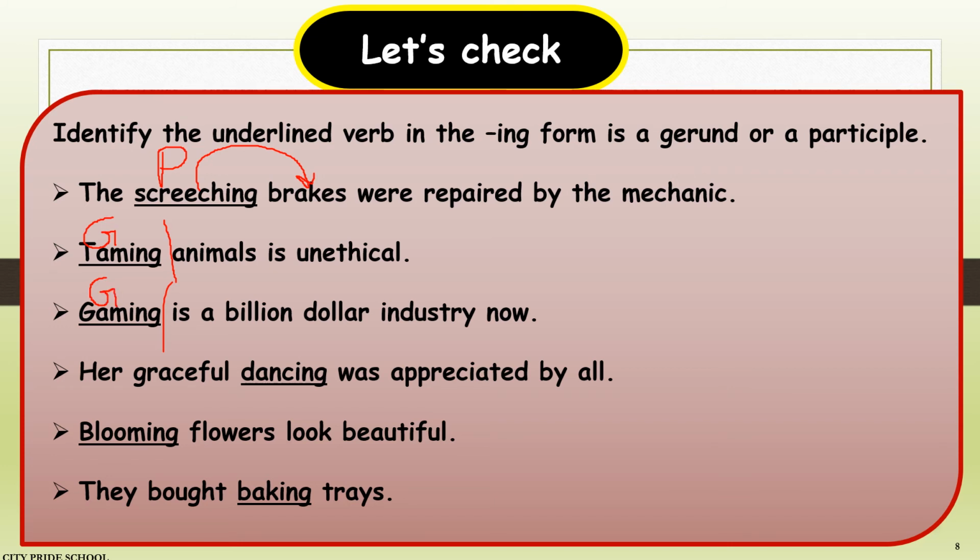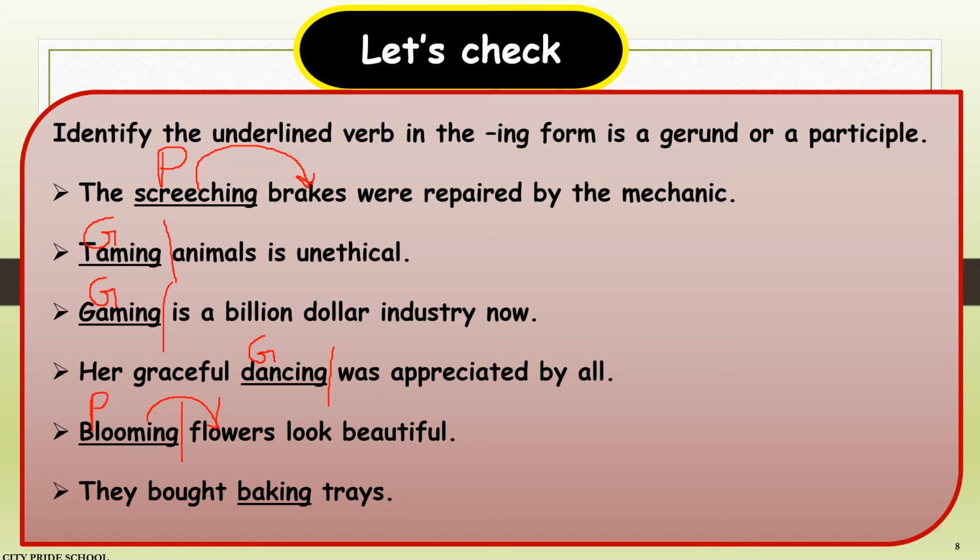Her graceful dancing was appreciated by all. What was appreciated by all? Graceful dancing. So dancing here again is acting as a noun, the name of an activity. So it's a gerund here, a verbal noun. Blooming flowers look beautiful. What kind of flowers look beautiful is being answered by blooming. And whenever a word answers the question what kind of, it is an adjective. So it's a verbal adjective, therefore it is a participle here.